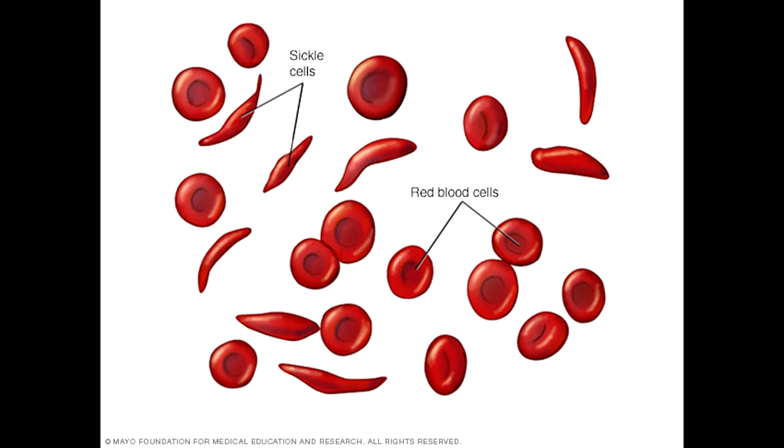Sickle cell anemia. This is an inherited disorder with abnormal hemoglobin in red blood cells. It usually occurs before the age of 30, mostly in African American individuals and those of Mediterranean origin, occurring more in women than in men.